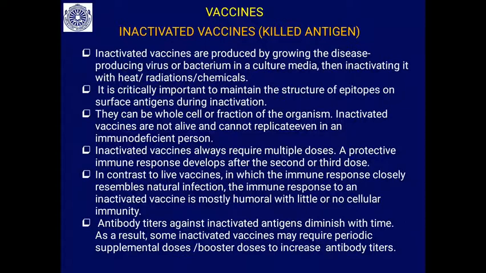It is antibody mediated, with no cellular immunity. So, this vaccine is not causing any cell mediated immunity. Antibody titers, the amount of antibody developed against this inactivated antigen, diminish over time. That is why it has to be given a second time, third time, like that.